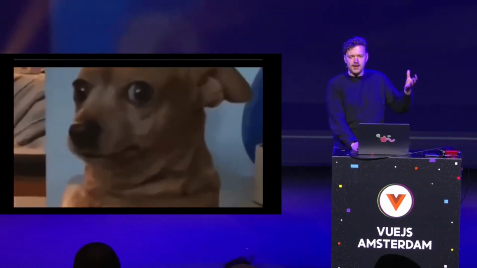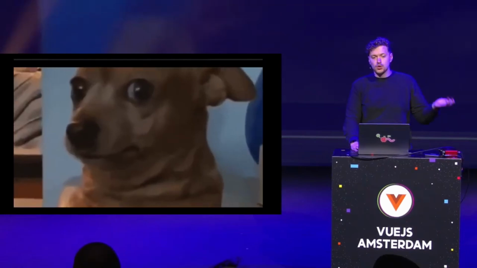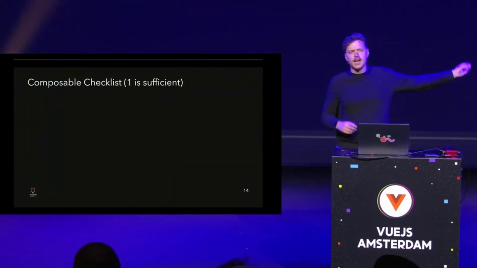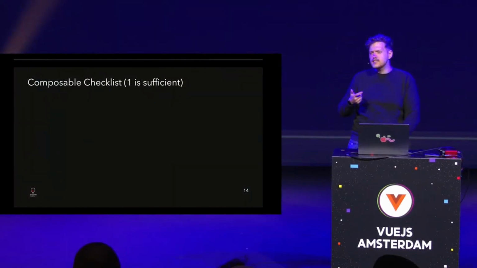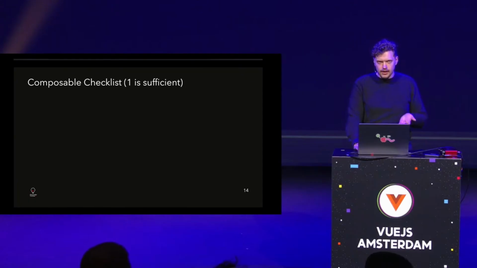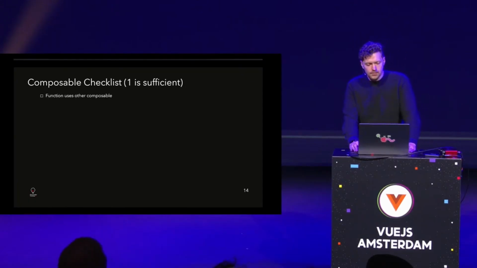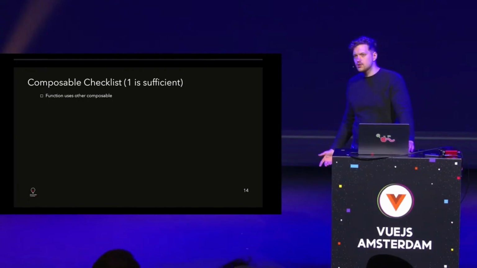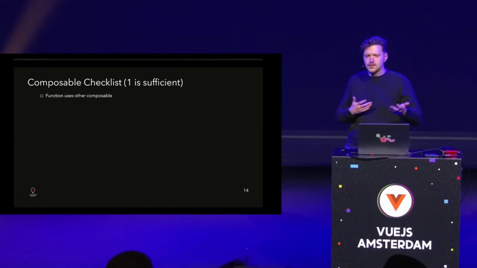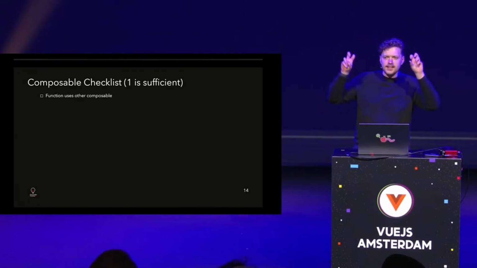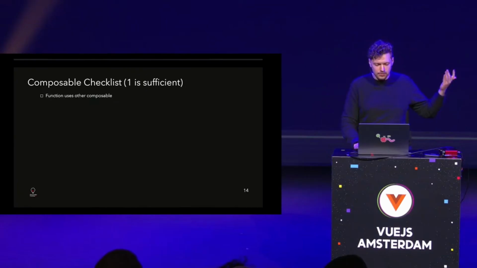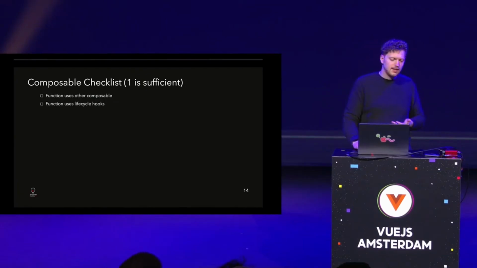Well, I tried to make it a bit more digestible. We have a checklist, right? It's a handbook, so we need rules, checklists, best practices, and if one of these criteria on the screen is fulfilled, then it's a composable, and you should treat it like a composable. So, if your function uses another composable, it's a composable. Really simple, right? It's infecting, so to say. If you use a composable, you should also treat that function as a composable.